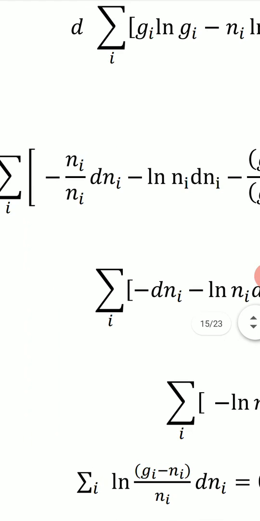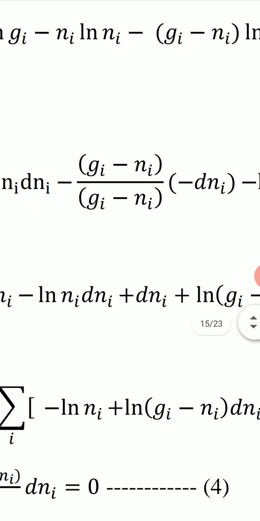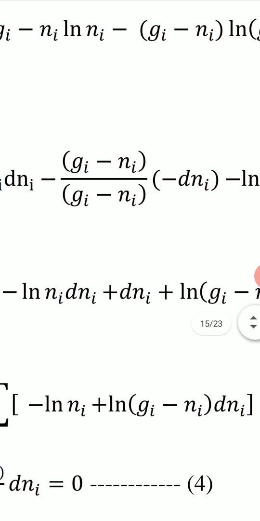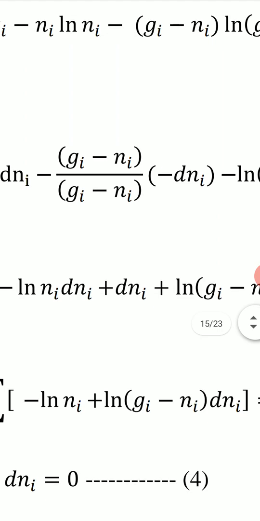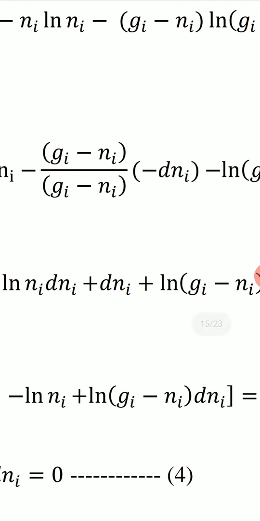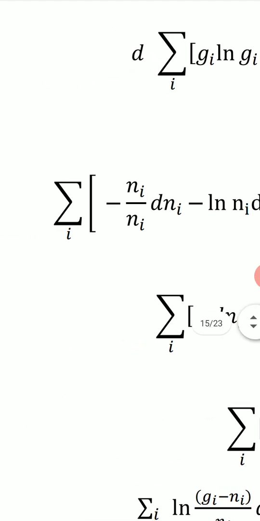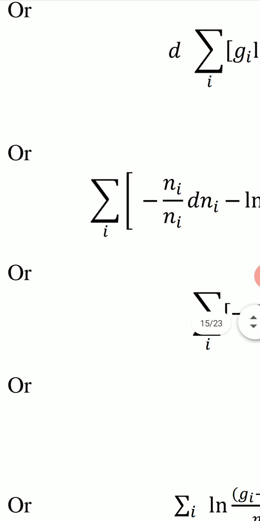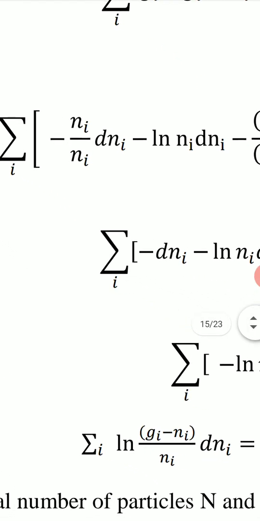The first term is minus dni, ni and ni are cancelled out. The first term is minus dni. Similarly, here we get the term plus dni. (gi minus ni) is cancelled out in numerator and denominator, and this term is plus dni. This plus dni and the first term minus dni, these two terms are cancelled out.